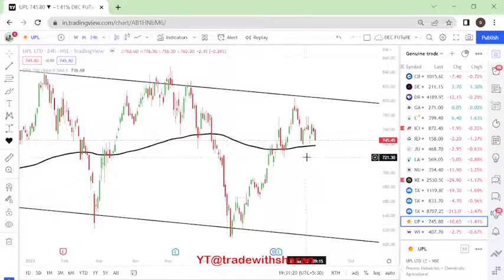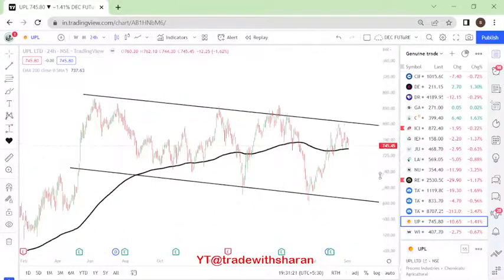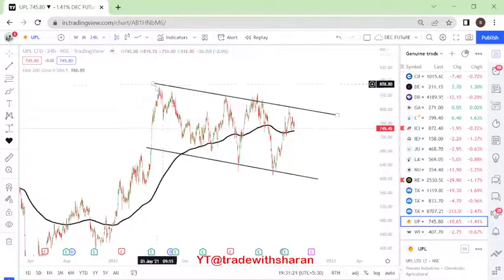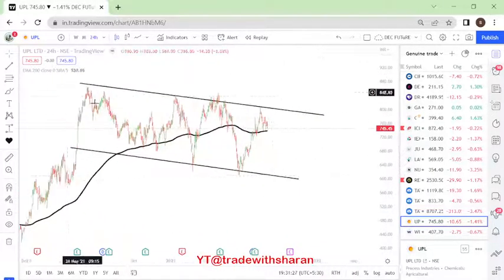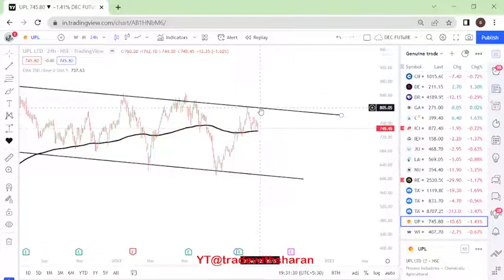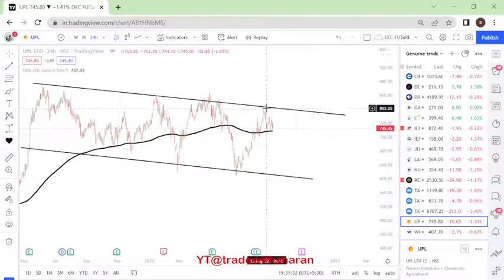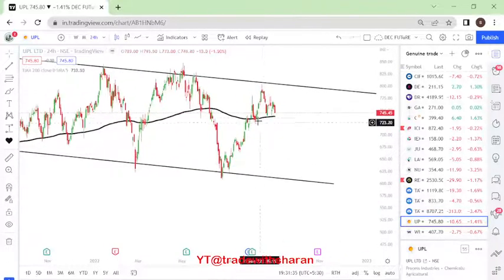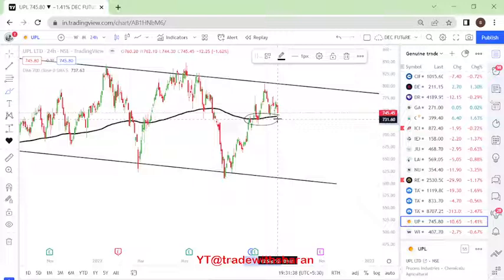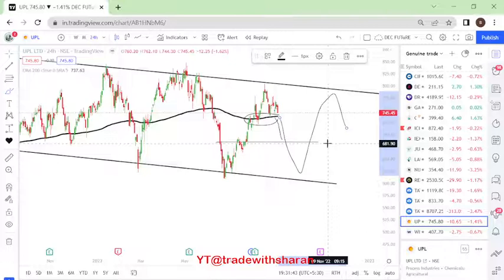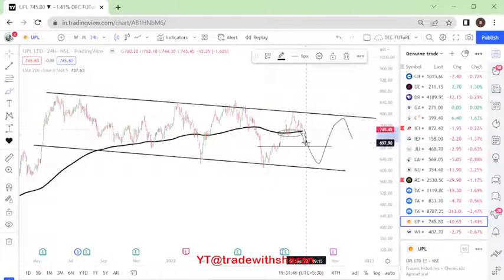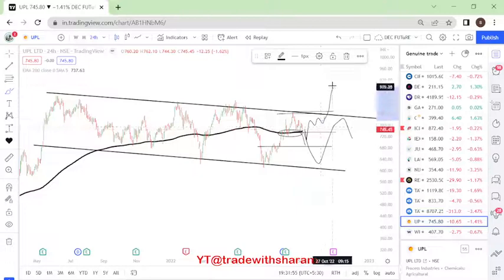Now next we'll talk about UPL. I had spoken about UPL before. On a daily time frame, UPL is forming what is called a channel formation. The channel breakout will happen here at 803, and it is currently at the support level of the 200-day moving average. If it does not sustain here, we will look forward to prices coming towards this setup, which happens to be a channel. If it does not come here and starts moving very close to current levels, then we will enter above 800 levels, which is the breakout of this particular channel.